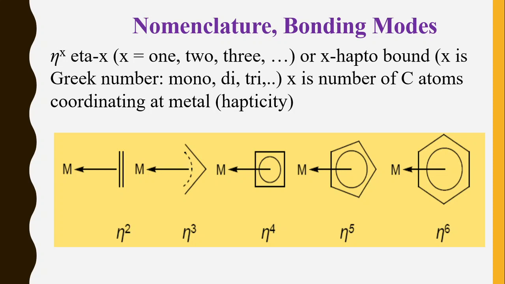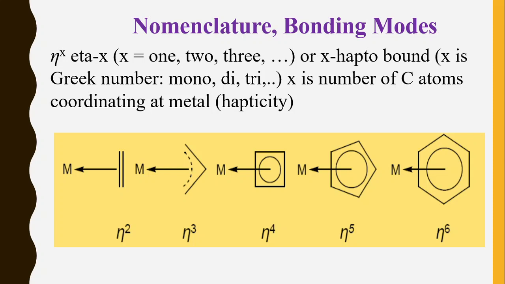But in the case of this allyl ligand, only one carbon atom can also bind. In that case, we will write eta 1 because only one carbon atom is in contact with the metal. The next is eta 4. Eta 4 means all four carbon atoms are attached. Eta 5 means all five carbon atoms from this cyclopentadienyl ligand are in contact with the metal. In this way, we can define the hapticity.